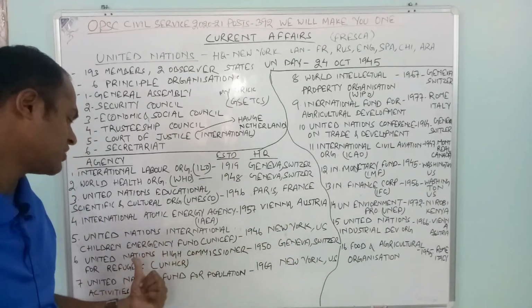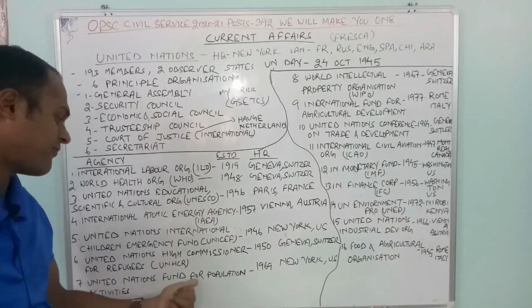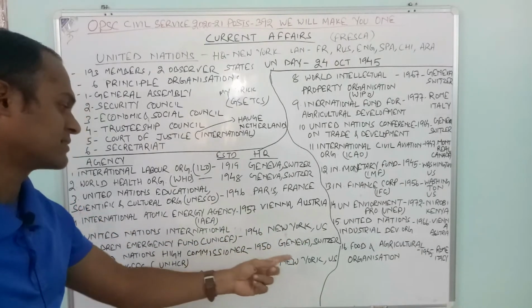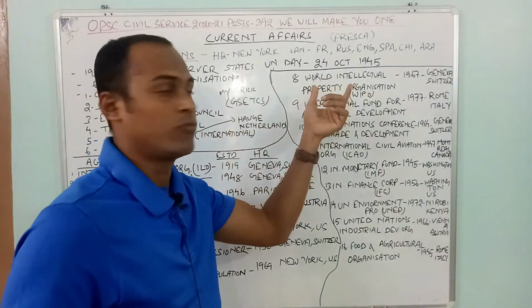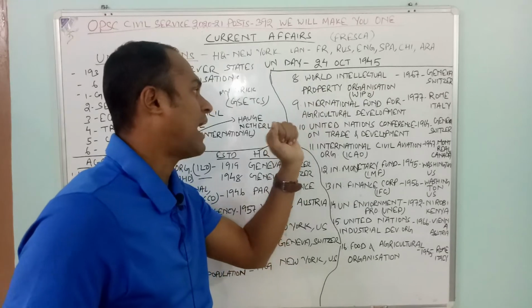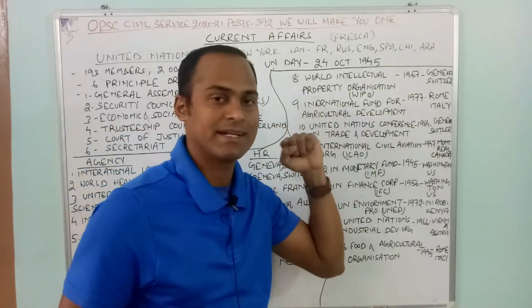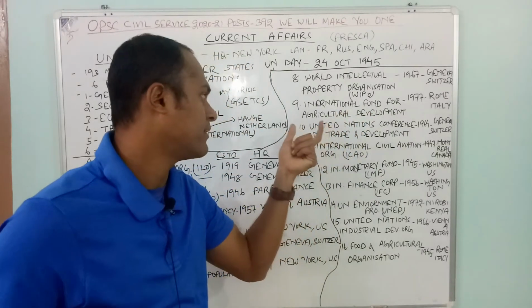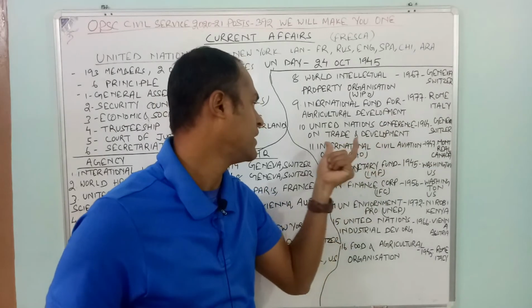United Nations High Commissioner for Refugees, Geneva, Switzerland. United Nations Fund for Population Activities, New York, US. WIPO, Geneva. International Fund for Agricultural Development, Rome, Italy. United Nations Conference on Trade and Development, Geneva, Switzerland.